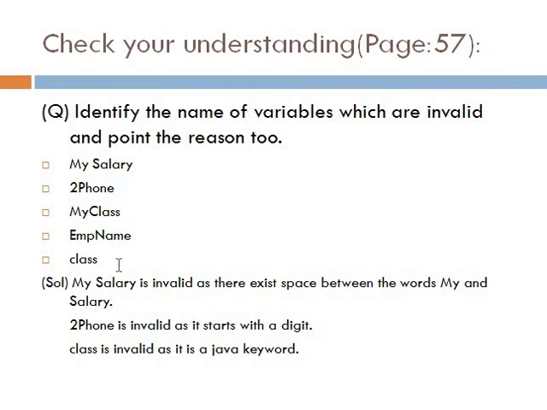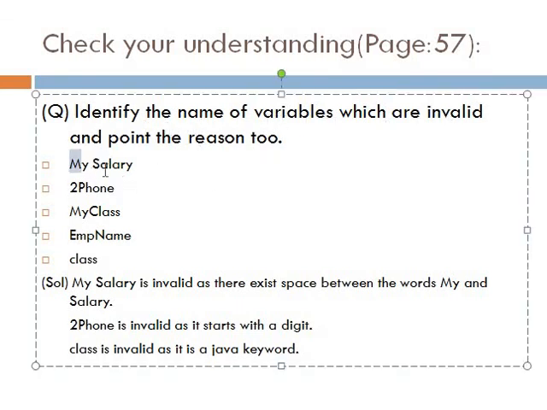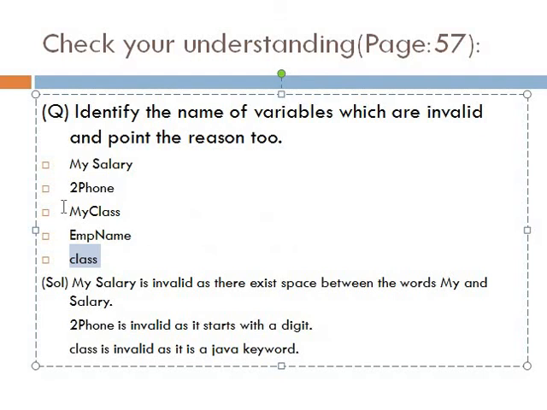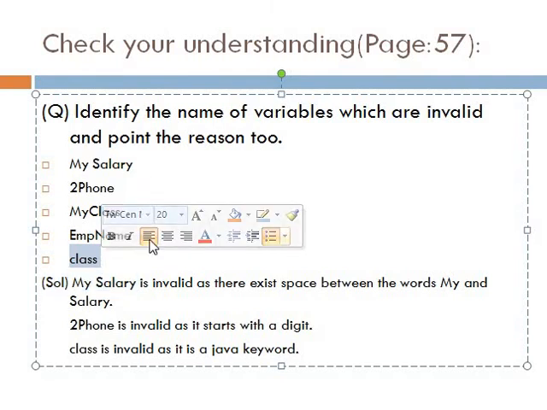So this is invalid. Now if I am to identify the name of variables which are invalid, the first one, that is my salary, as it contains embedded space between the words my and salary, is invalid. The second one, 2Phone, is invalid as it starts with a digit called 2. And the last one, class, is invalid because it's a keyword in Java. So these are the 3 possible options which are invalid in the list.